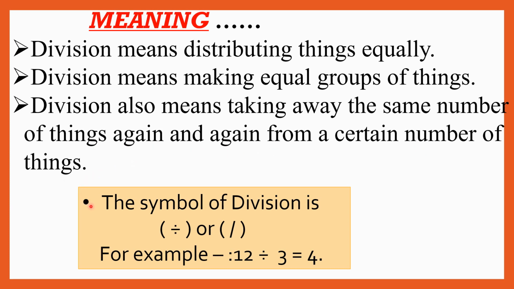Okay, so students, you can see the symbols of division here: a dash with two points, or a dash like a curved line. These two symbols are used as division signs. For example, 12 ÷ 3 = 4. This we have to write, but when you say it, it is read as 12 divided by 3 is equal to 4.